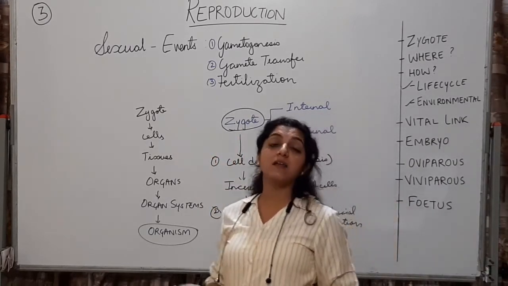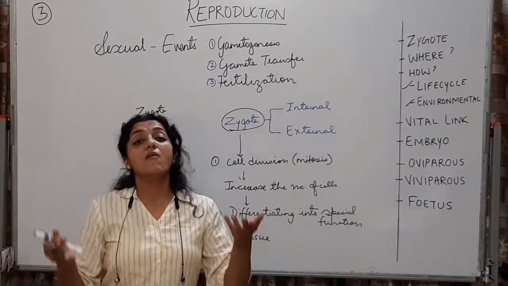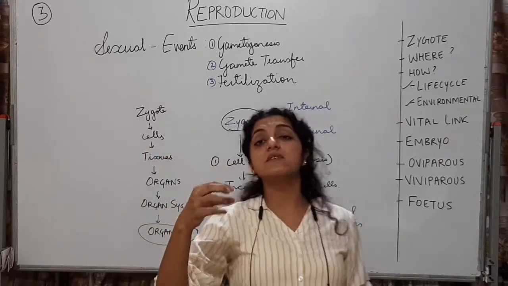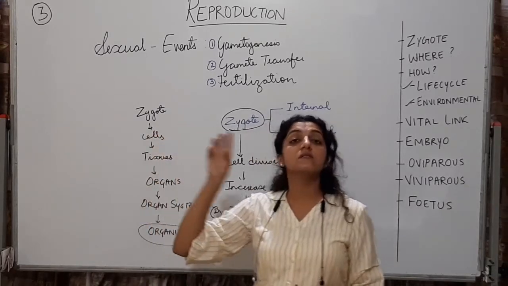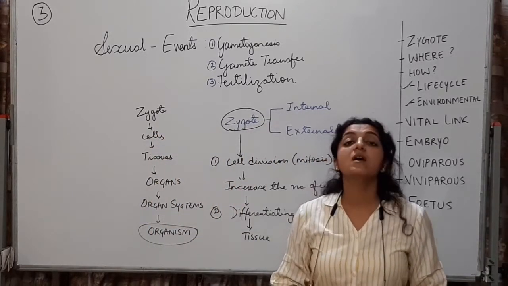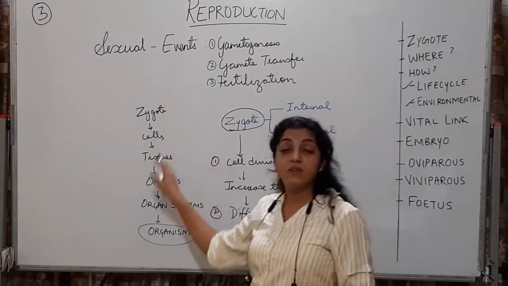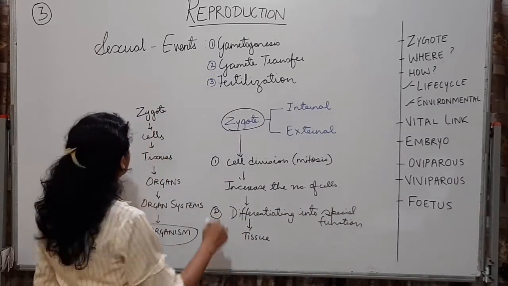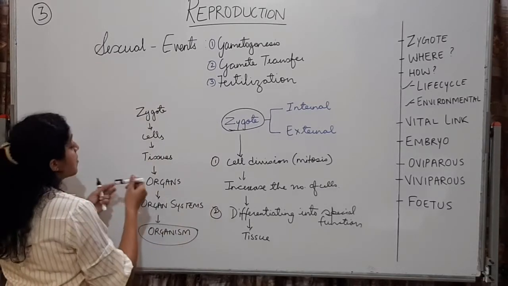Be it any higher animals, be it a human being, you and I also have started developing from this single unicellular zygote. Alright, so this process of differentiation, of development of the zygote is called embryogenesis, which is the next